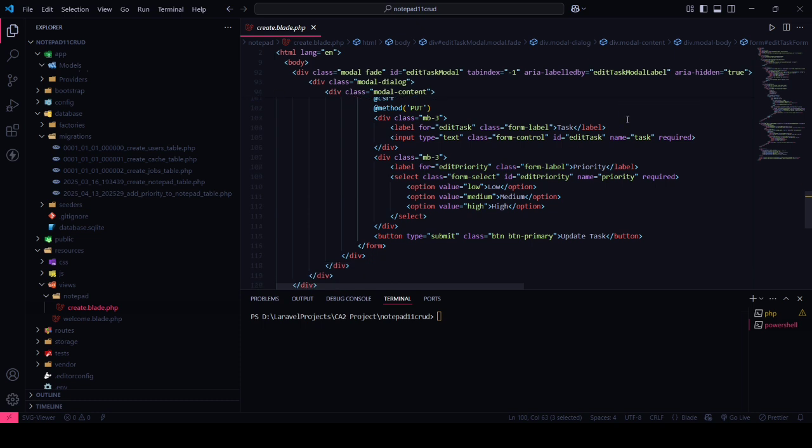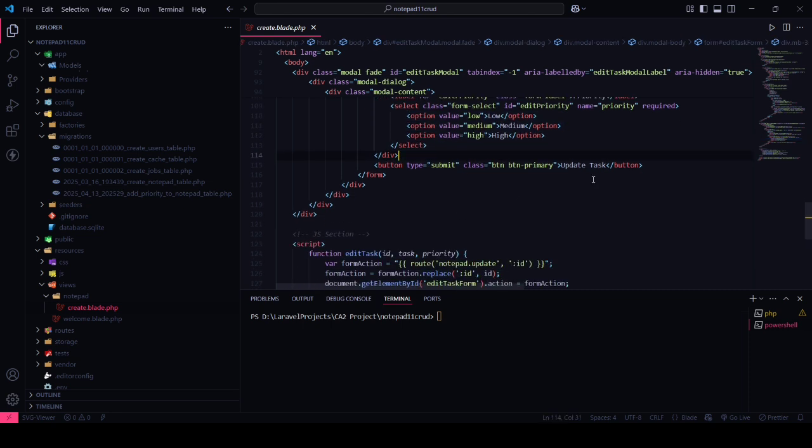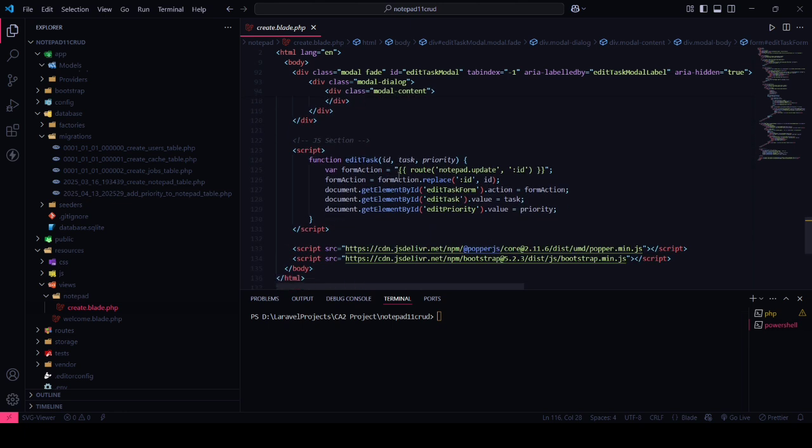The method is post, and here you can see the priority: low, medium, and high. We can change the priority in edit also. And there's a button, update task. This is all about our edit button. And this is a section where we apply the logic of our modal.